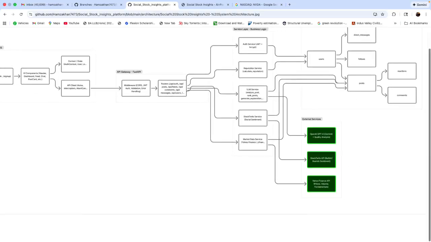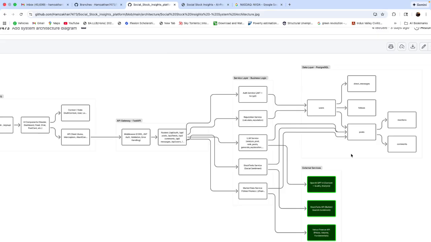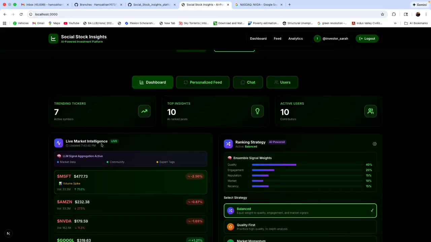For the live market integration, users can send direct messages, follow, post, and react and comment. Based on this, the LLM will decide which stock you should invest in right now. So the current prices are, let me show you the front end first. So this is our front end, and this is the live market intelligence.